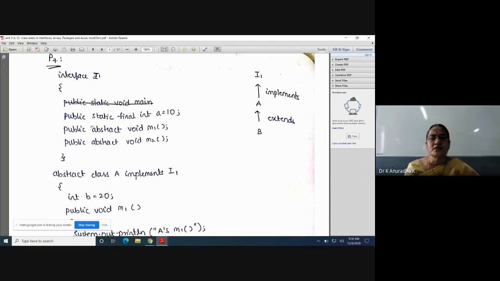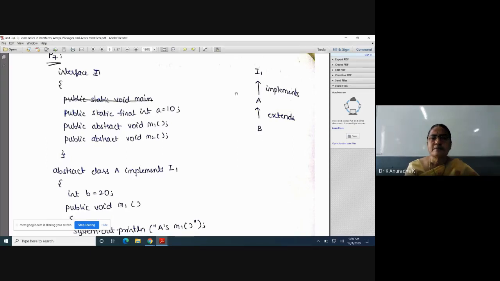These two keywords are also by default available. If you won't write, by default available. If you write also, no problem. Here inside this interface, I have one final variable and two abstract methods. You remember the definition of interface. So inside interface I1, I have taken one final variable and two abstract methods.